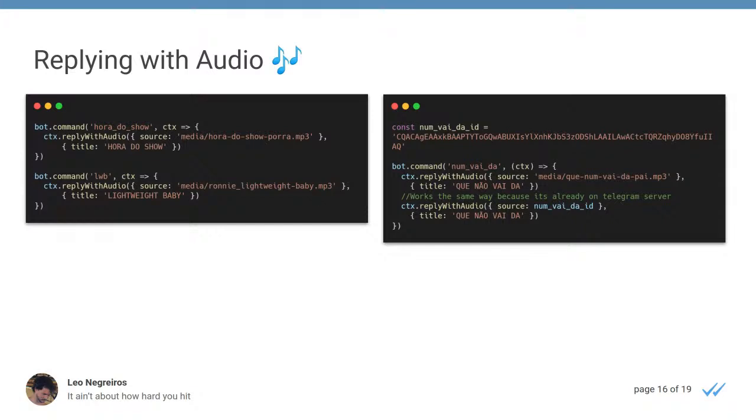And those audios could be from our project, they could be a URL, or in this case, it could even be an ID from Telegram, because when you send this file through Telegram, it will be saved on Telegram servers and it will have an ID there. And if you have this ID, you can just use it. So you can take advantage of Telegram's own servers to host your files. It's a pretty nice thing to do.